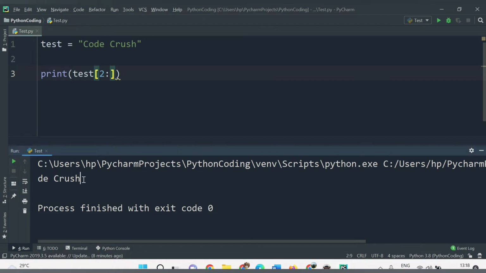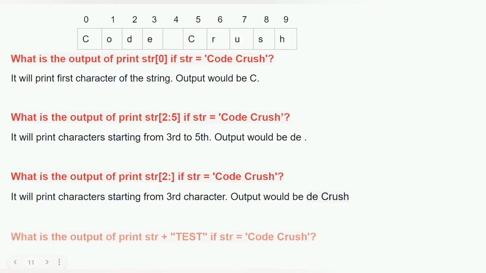will be printed. Now the next question: what is the output of print string plus test, if string is code crush? If you have a variable which has this value, and you try to print that variable and provide a plus symbol and another value, then what will be the output?